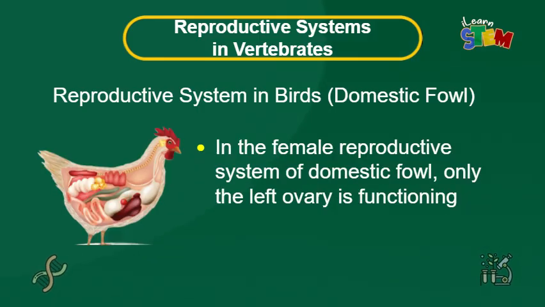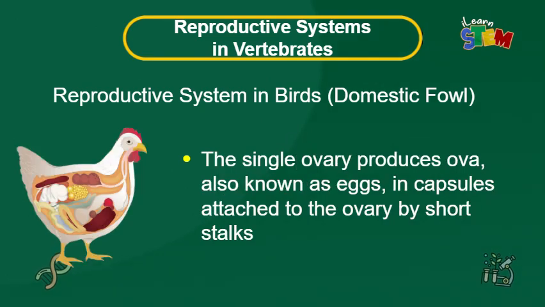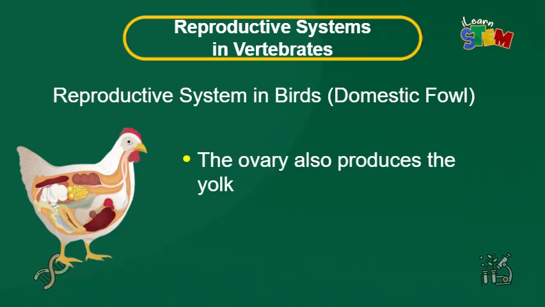In the female reproductive system of domestic fowl, only the left ovary is functioning. The single ovary produces ova, also known as eggs, in capsules attached to the ovary by short stalks. The ovary also produces the yolk.